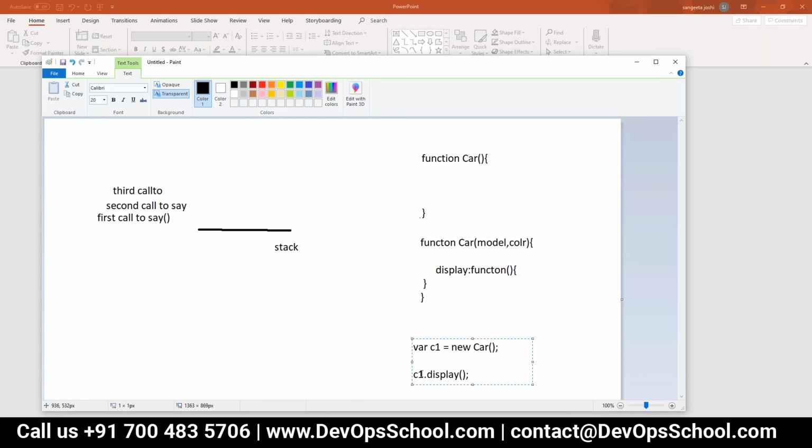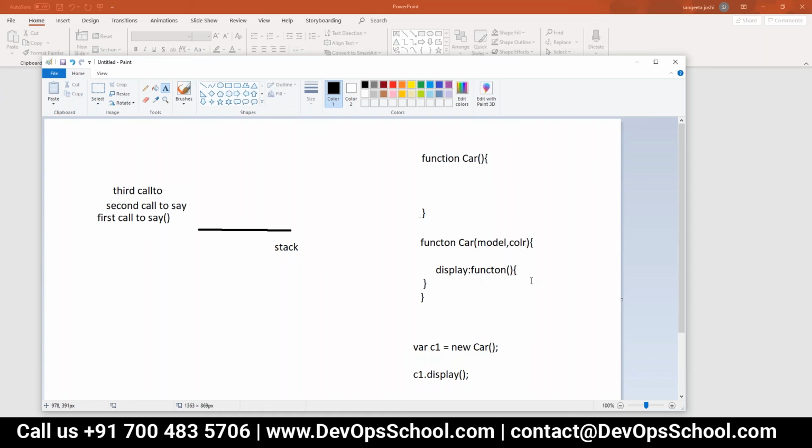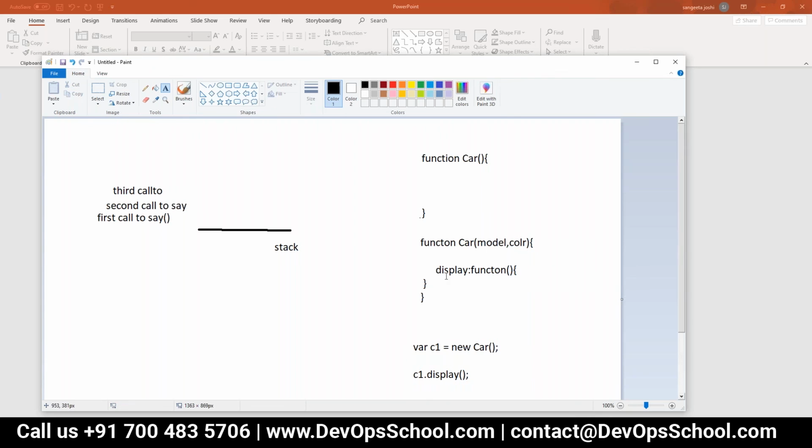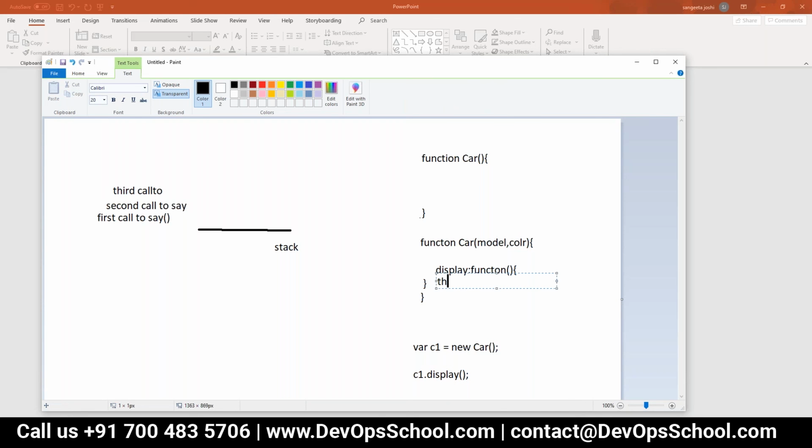Now in this display function, we are writing console.log this.model and this.color. This display function is getting invoked on c1, and only at this point this is pointing to the invoking object, that is c1. What is the prototype here for this c1 object? Its prototype is the constructor function, that is car. This is the concept.